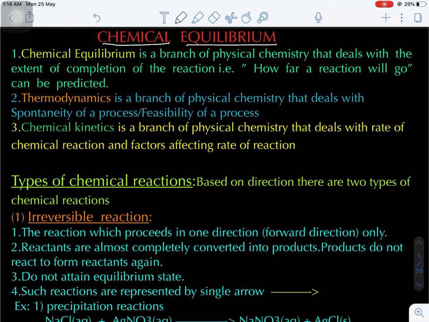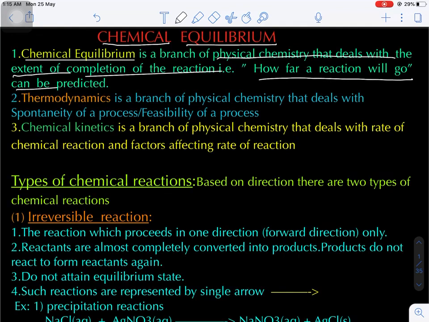Now chemical equilibrium is a branch of physical chemistry that deals with the extent of completion of the reaction. That means how far a reaction will go can be predicted. Now in physical chemistry there are two other important chapters, thermodynamics and chemical kinetics.